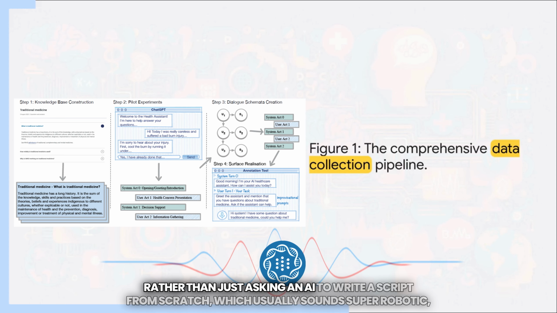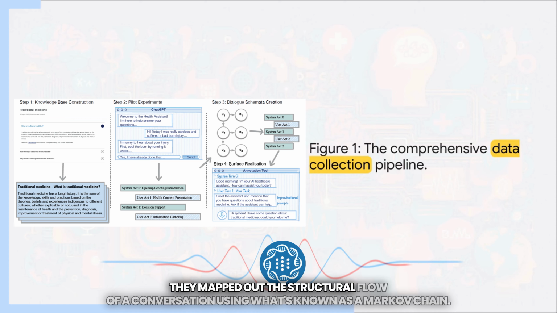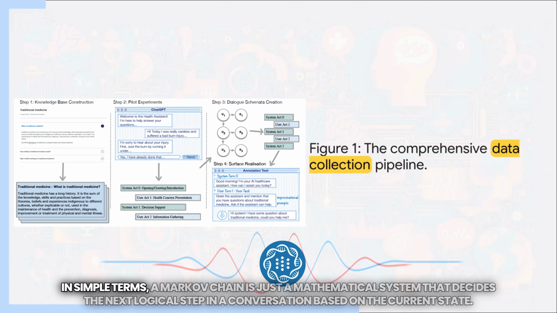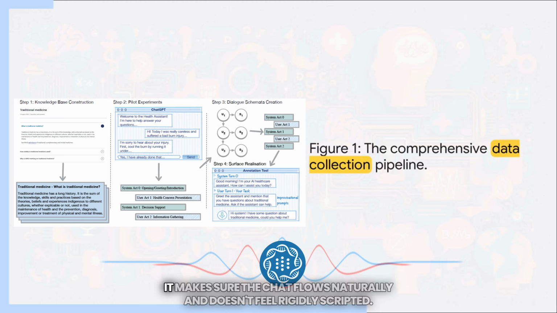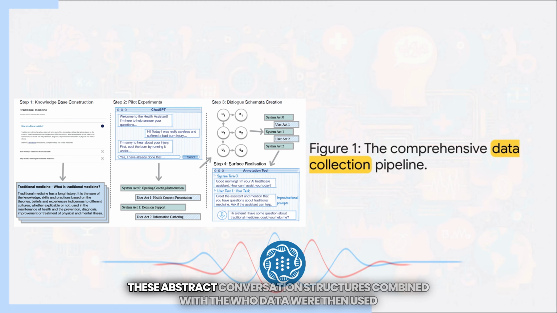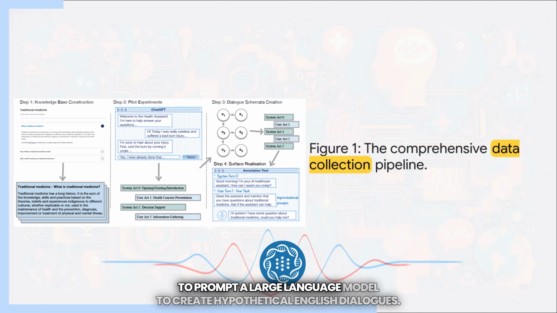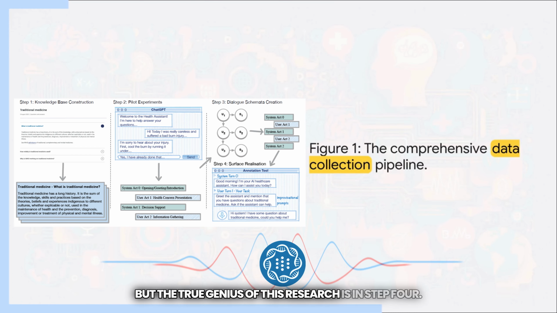Rather than just asking an AI to write a script from scratch, which usually sounds super robotic, they mapped out the structural flow of a conversation using what's known as a Markov chain. In simple terms, a Markov chain is just a mathematical system that decides the next logical step in a conversation based on the current state. It makes sure the chat flows naturally and doesn't feel rigidly scripted. These abstract conversation structures, combined with the WHO data, were then used to prompt a large language model to create hypothetical English dialogues. But the true genius of this research is in step 4.